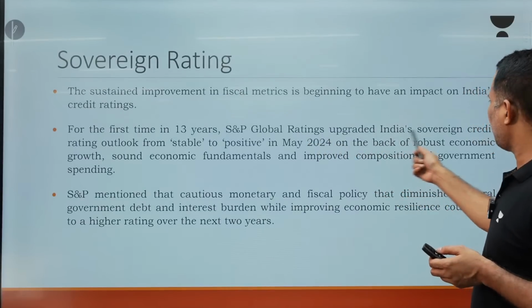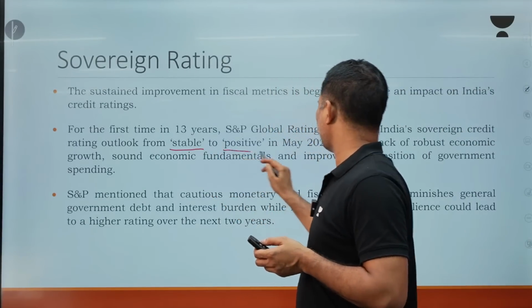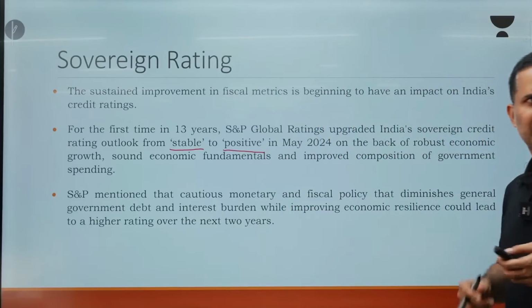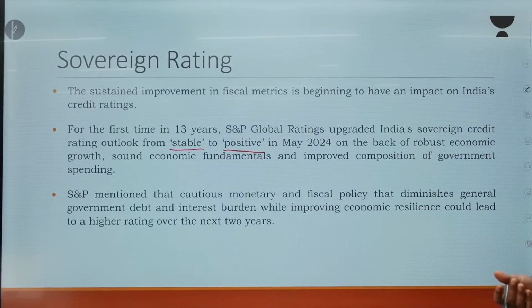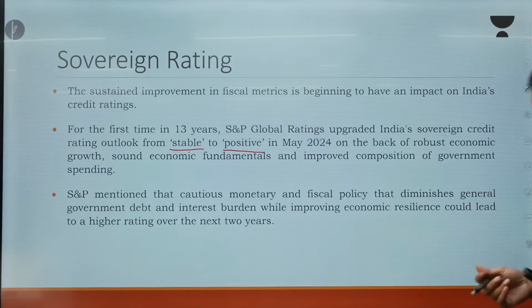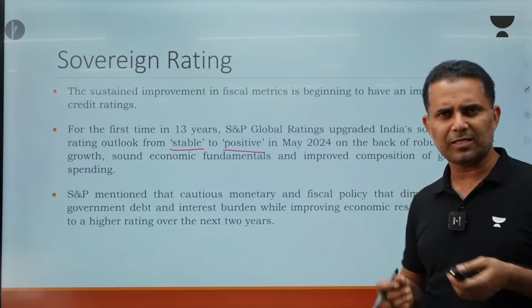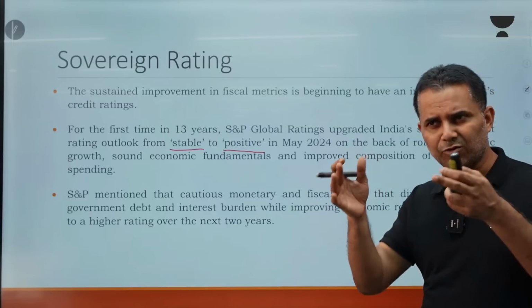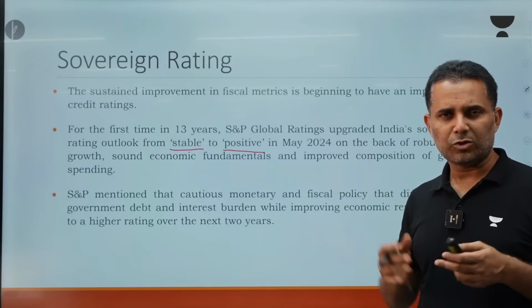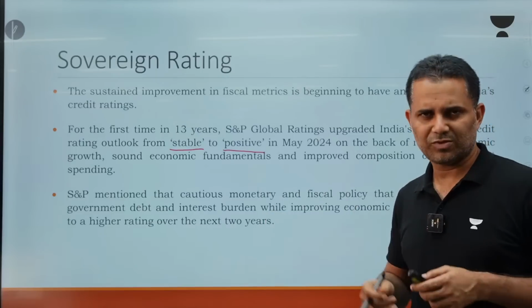S&P Global Ratings upgraded India's sovereign credit rating outlook from stable to positive in May 2024. And it has said that it will further improve the rating if we follow the path of fiscal consolidation. So, now you must appreciate why there is a lot of focus on fiscal consolidation. Why the government is aggressively trying to reduce the fiscal deficit, so as to improve the credit rating and bring in more FDI from all over the world.